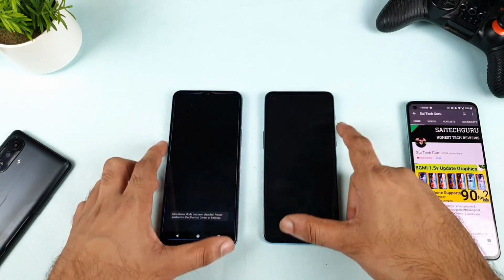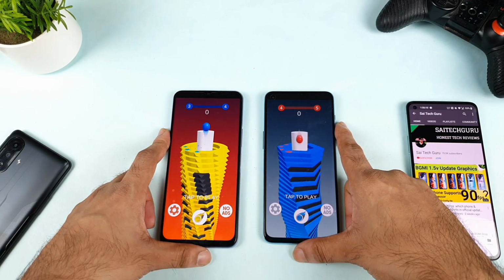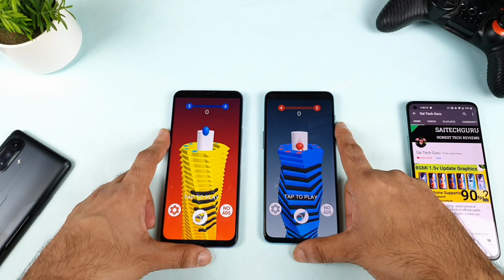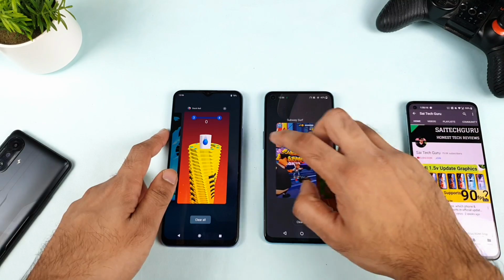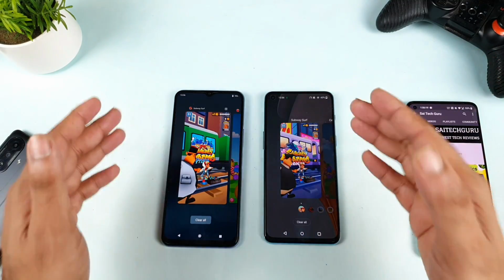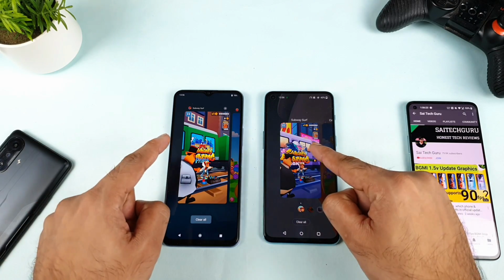And next is Stack Balls. Let's see, this is the final game. So finally, all 10 games are completely open in both phones. As you can see, friends, now let me try to show the RAM management and everything. Starting from Subway Surfers and everything, you can see all the games are completely open in both phones. Now let me try to come from the first game we opened.